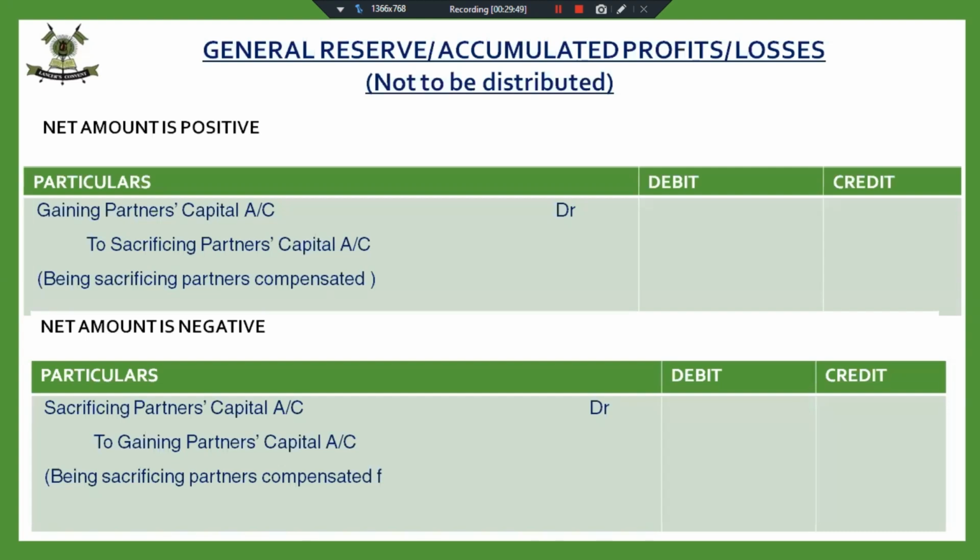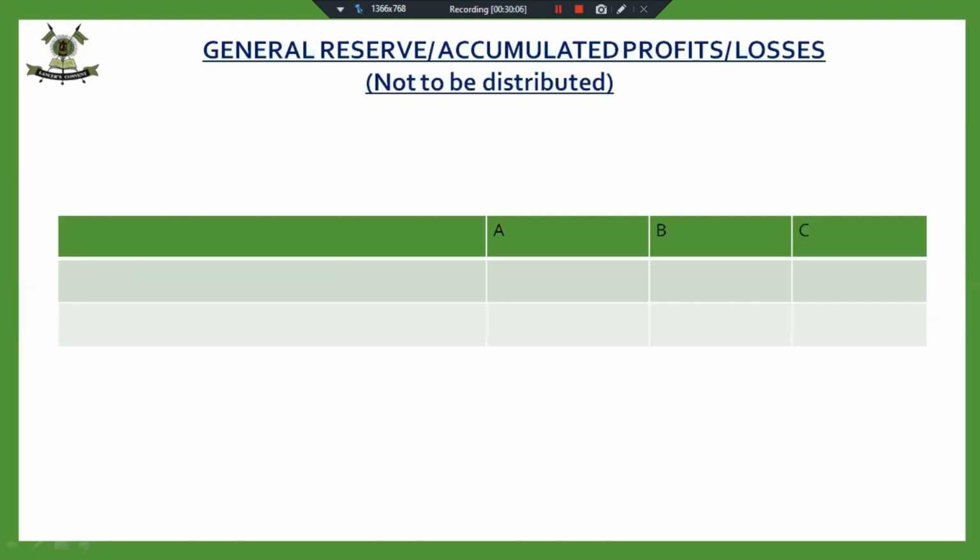In case of profits, it will be gaining to sacrificing. This was the entry we were passing at the time of goodwill also, but we have to be careful when the net amount is negative. Then it will be sacrificing partners to gaining partners capital account.